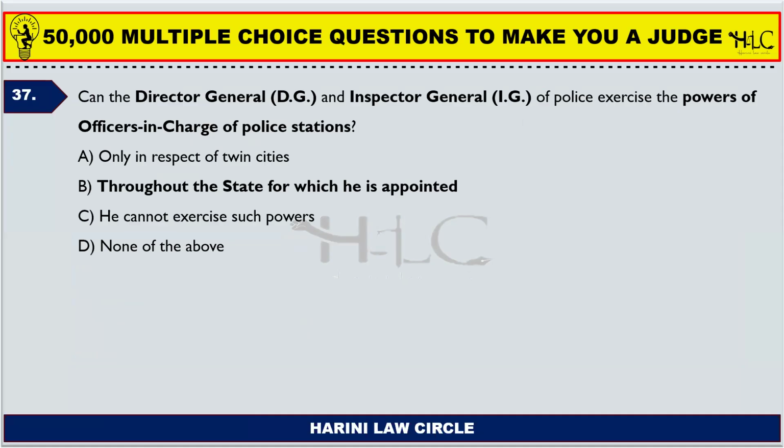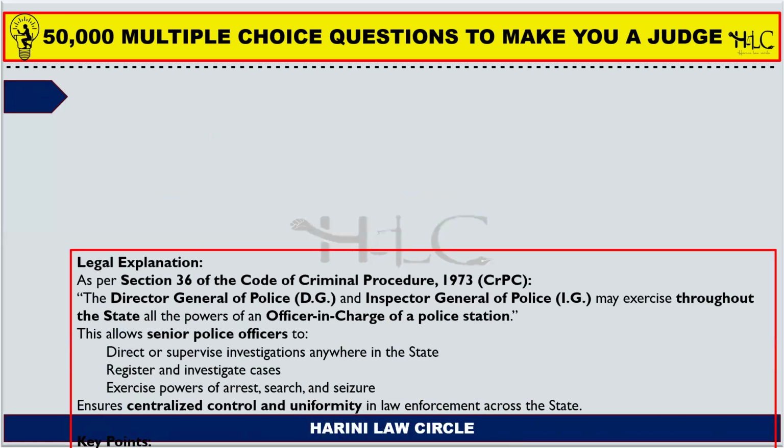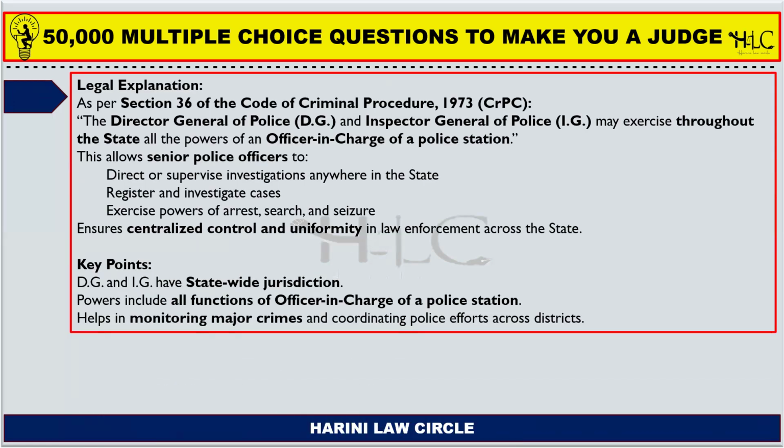Obviously, if the Superintendent of Police can exercise the powers which are conferred on an officer in charge of a police station, why not a DG or an IG? They also have the same powers. Section 36 of the Code of Criminal Procedure, the same section under which the Superintendent of Police is empowered, states that the Director General of Police and the Inspector General of Police may exercise throughout the state all the powers of an officer in charge of a police station.